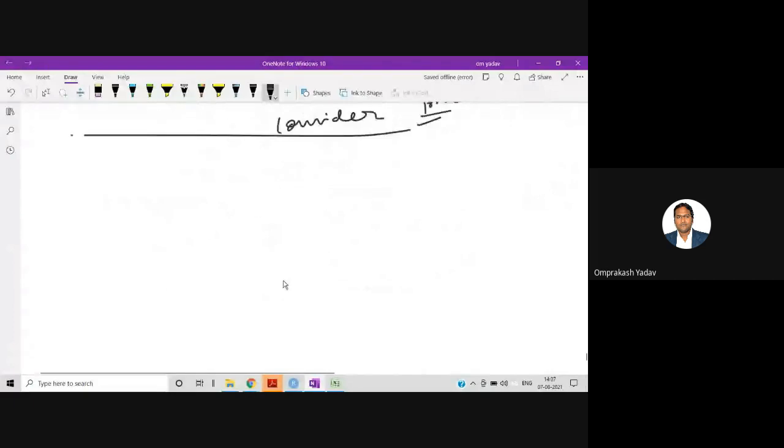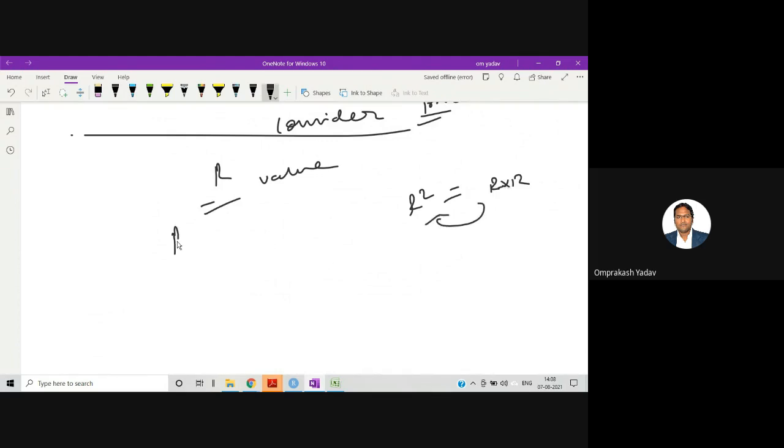In fact, one more thing is there. Let me explain that one also. Since we are talking about the variable, that is the R value. The R square value is simply R into R. Then only we will get the R square value. And the R value lies between -1 to +1. This is called the correlation coefficient, or coefficient of correlation.